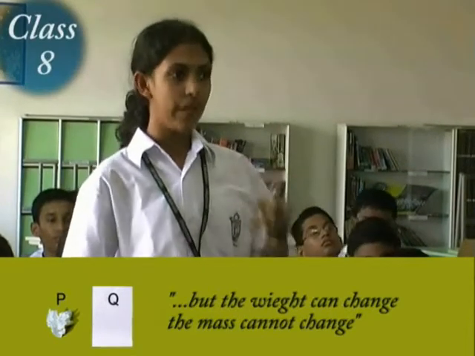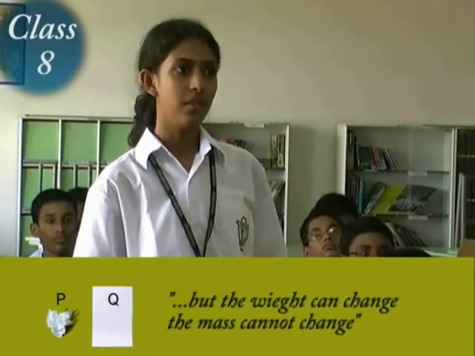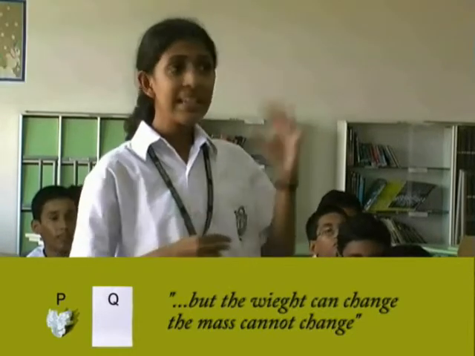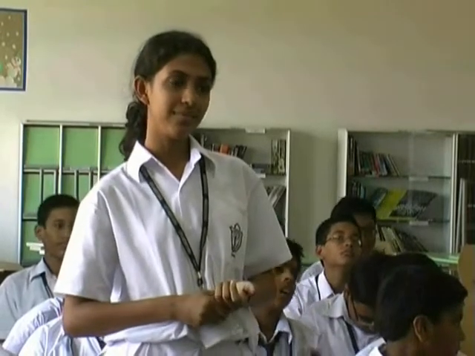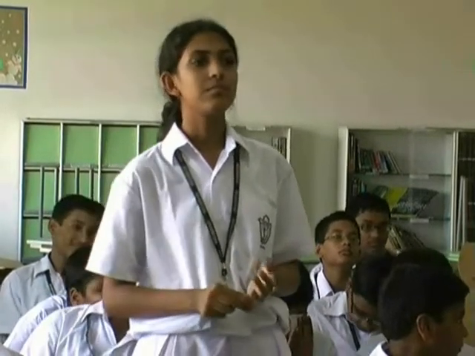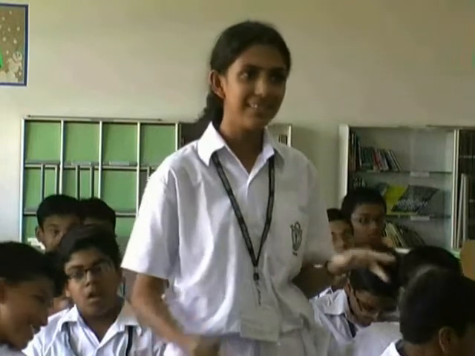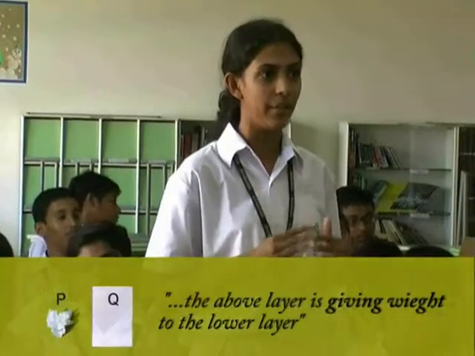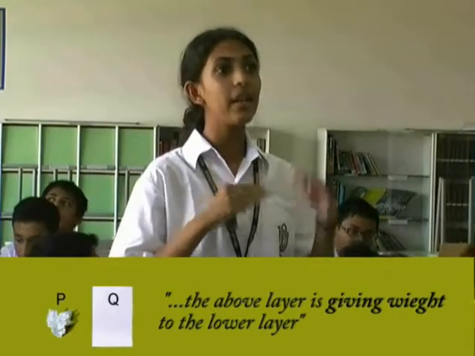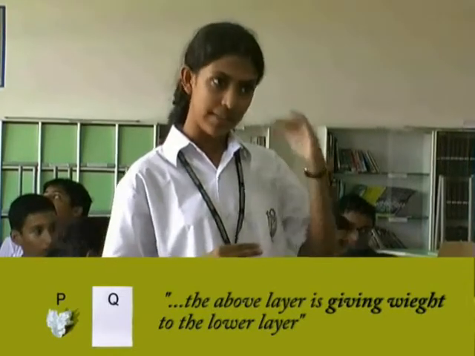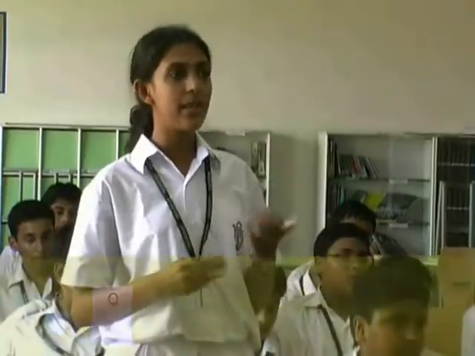But in this case, the weight of P increases. Why? Because it's crushed. It's being heavier. You just said that the mass is not increased. So how can it be heavier? Because it's overlapping. It's being crushed. It's not plain. It's overlapping. The above layer is giving the weight to the lower layer. So the weight is increasing.